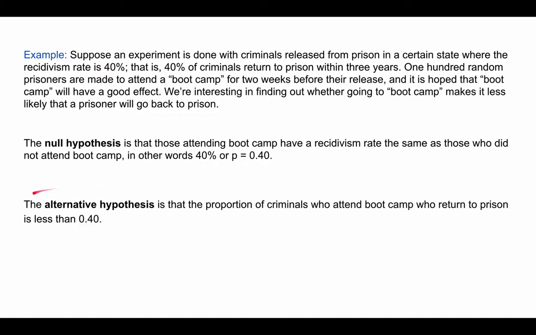Now, the alternative hypothesis is the less skeptical one. It's the one that we are hoping to see or we think might happen. And in this case, the alternative hypothesis is that the proportion of criminals who attend boot camp who return to prison is actually less than 0.40. So it's less likely they'll go back to prison if they go to this boot camp.